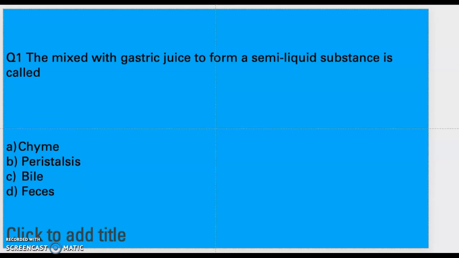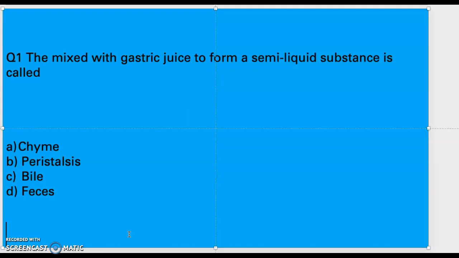The first question we have here, question number 1. We have the mix with gastric juice to form a semi-liquid substance is called A. Chyme, B. Peristalsis, C. Bile, D. Feces.